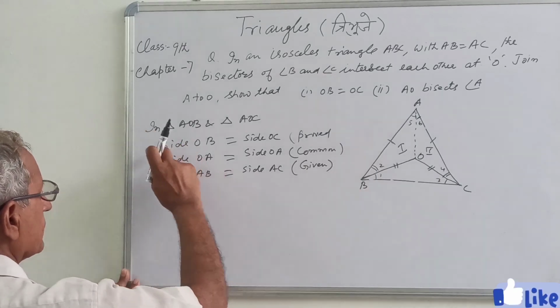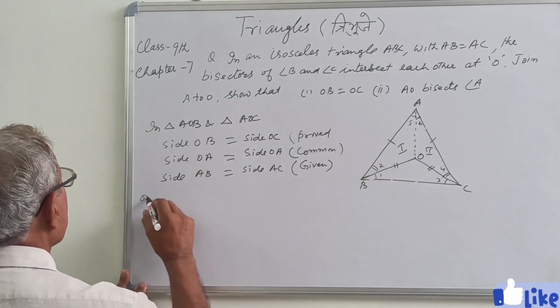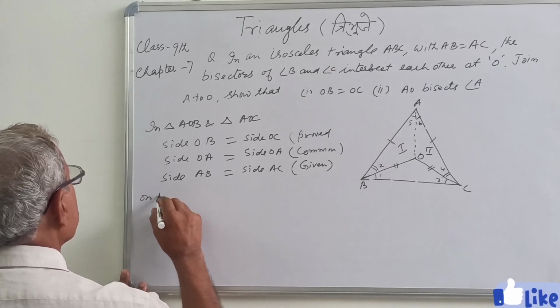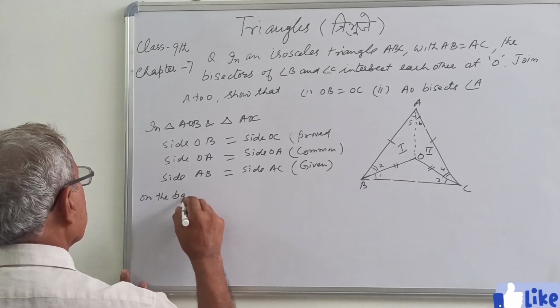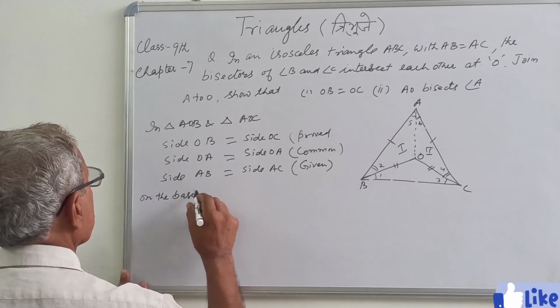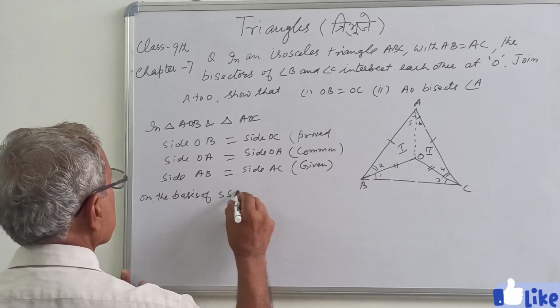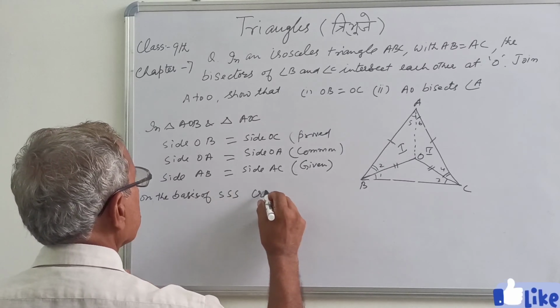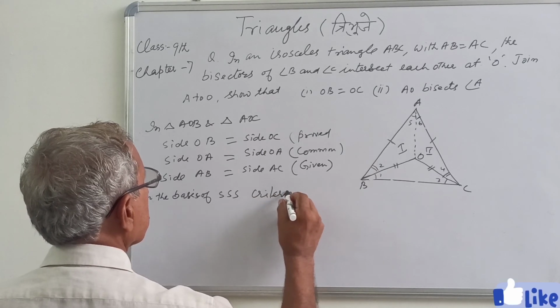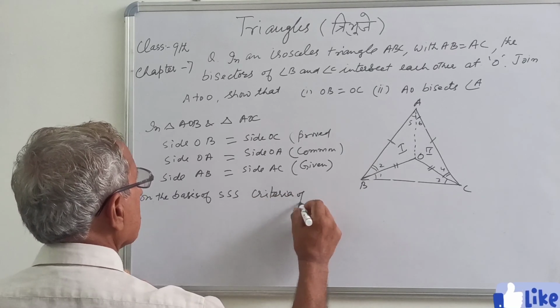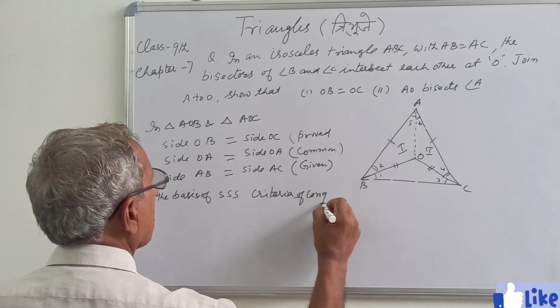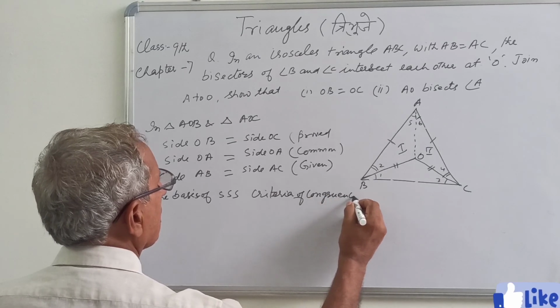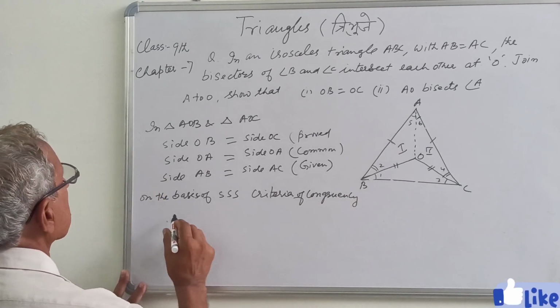So on the basis of SSS criteria of congruency, triangles are congruent.